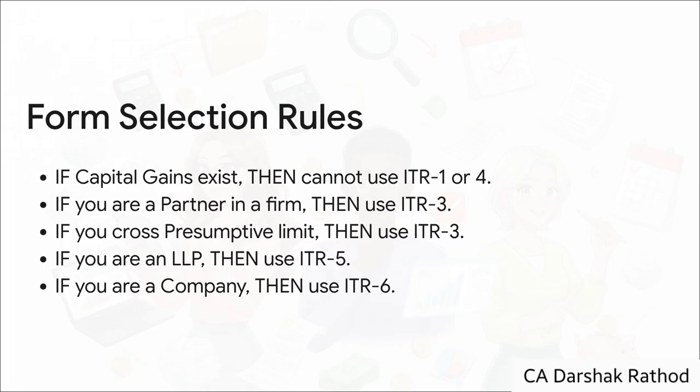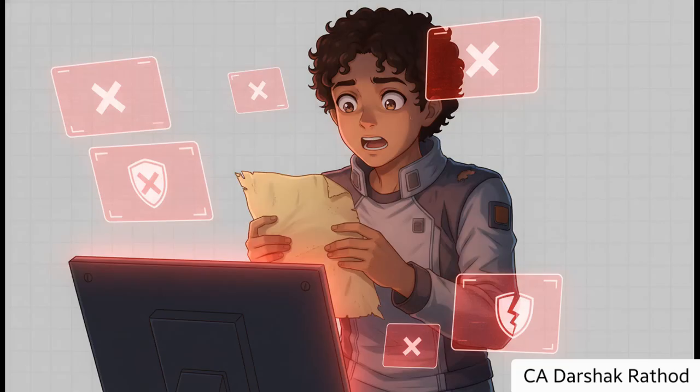Here's a huge mistake people make. Individuals who are partners in a firm, even just a sleeping partner getting interest, trying to file ITR-1. Nope. If you are a partner, then you absolutely must use ITR-3. And if you're a limited liability partnership, you're jumping straight to ITR-5. Simple as that.